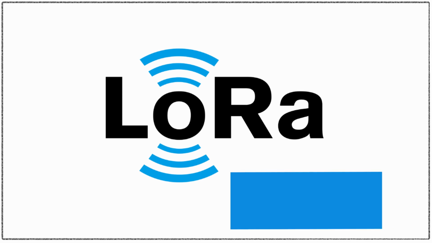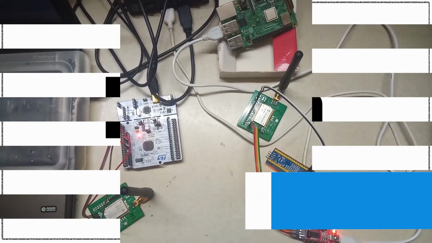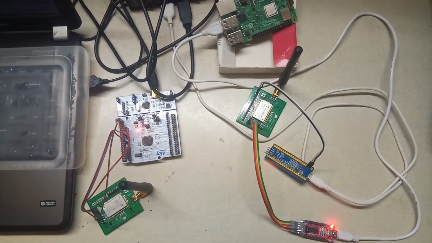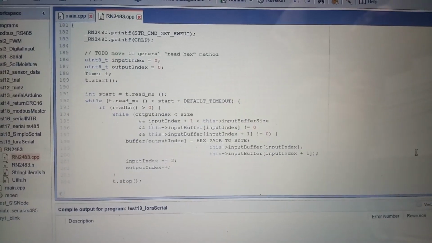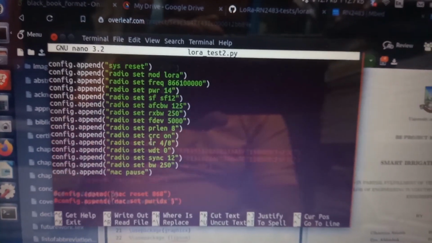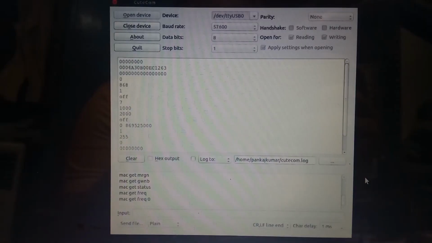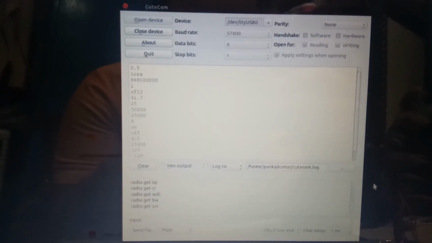The communication between the nodes and the hub is carried out using LoRa or Long Range LPWAN technology. In this demonstration video, the Raspberry Pi 3B Plus board acts as the hub, while the STM32 Nucleo board acts as the node device. When the hub requests the node at channel 1, the node responds by shifting the communication frequency to channel 2 and responding to the hub. The data collected by the hub is then sent over to the cloud space.